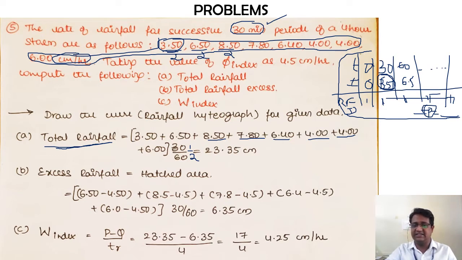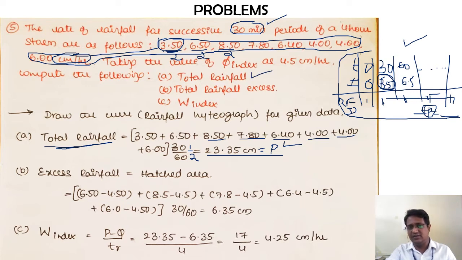23.35 centimeters. So this is nothing but the value of the total precipitation because of the 4 hours of rainfall that has occurred. So you can go ahead and do it in this way. If not, you can do it with the analytical method that I just mentioned. So this P value is 23.35 centimeters. That is the answer for the first bit of the problem.